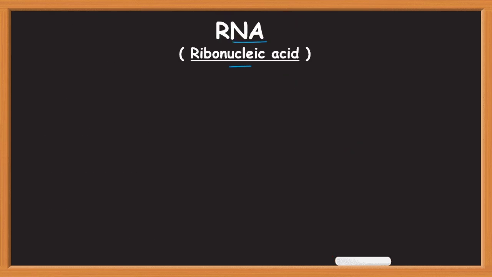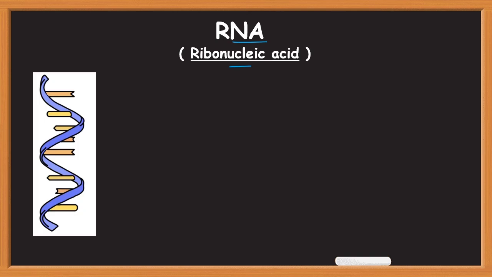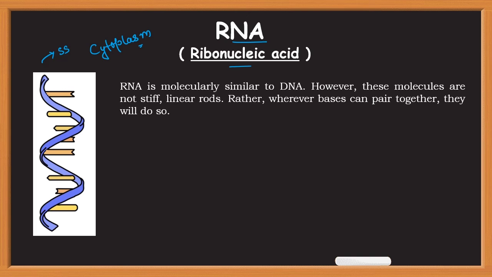RNA or ribonucleic acid. Unlike DNA, RNA is a single-stranded molecule and it is present outside the nucleus in the cytoplasm. It is molecularly similar to DNA, however, its chemical composition or chemical properties are way different from the DNA. And in case of RNA, wherever their bases can pair together, they do so.